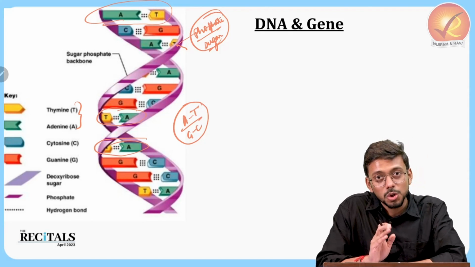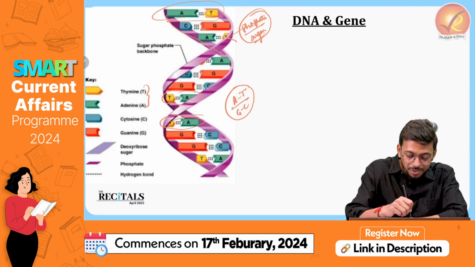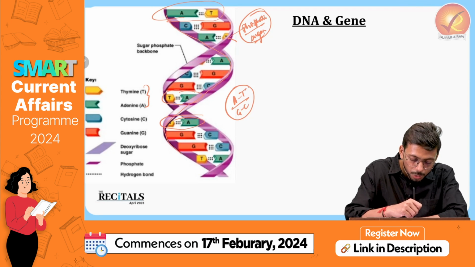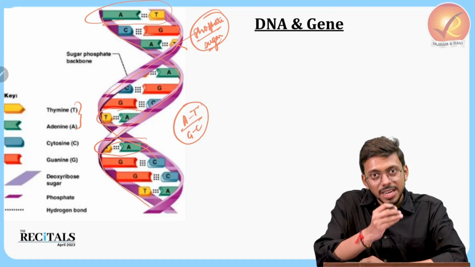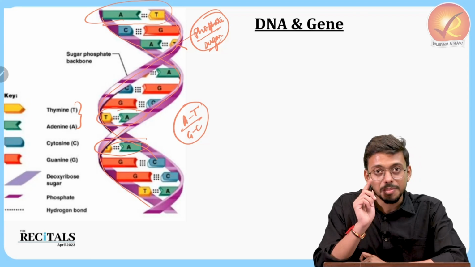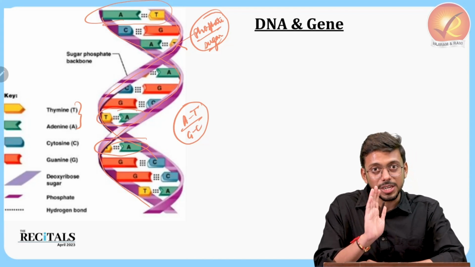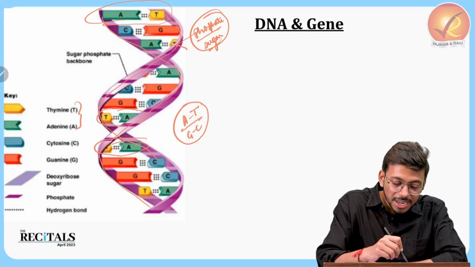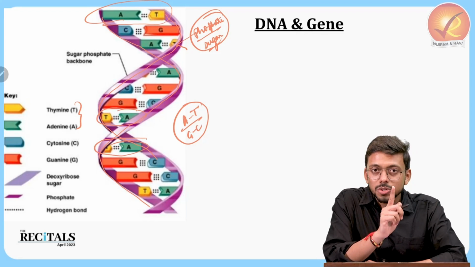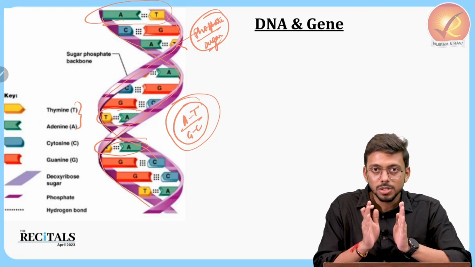DNA, as we know, is a double helix structure. It has one strand going like this, and then we have another strand going like this. In both the strands we have these nitrogenous bases. These strands are made up of phosphate and sugar, and on these strands we have the nitrogenous bases, attached in this particular pairing to the two strands.